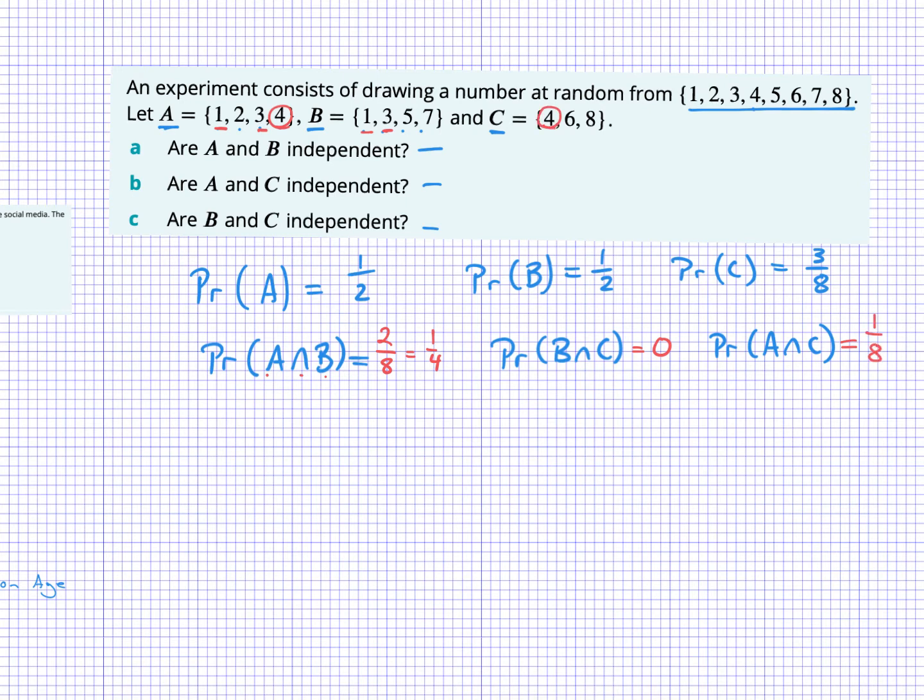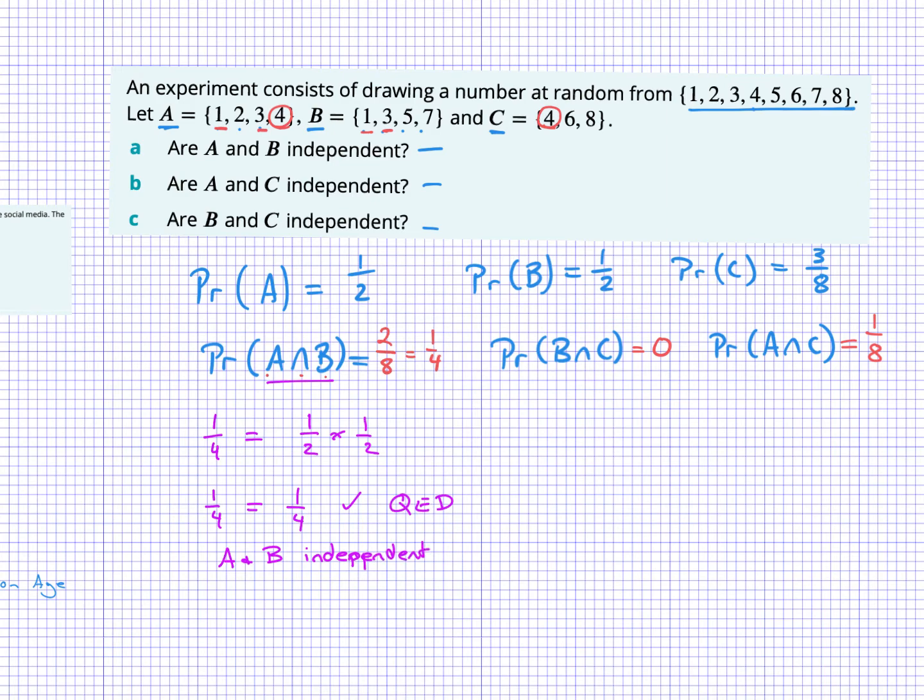All right, so now we know those, we can calculate independence for each of these questions. We'll start with A and B. So we need to know that a quarter is equal to the chance of A times the chance of B. So that's a quarter equals a quarter. Good. QED. A and B are independent. Having trouble today with independence.